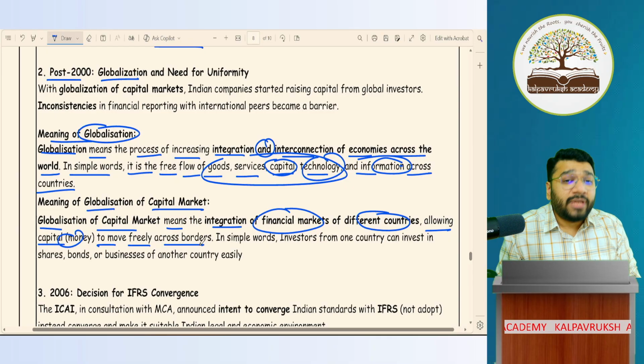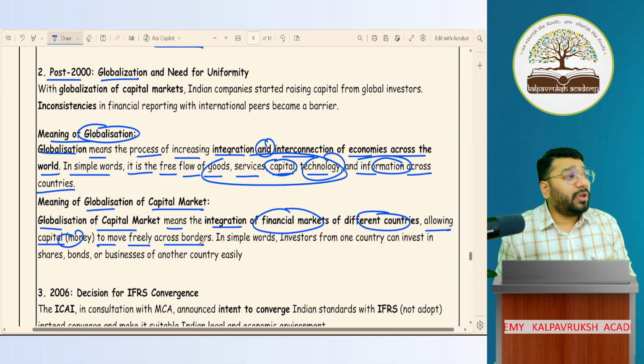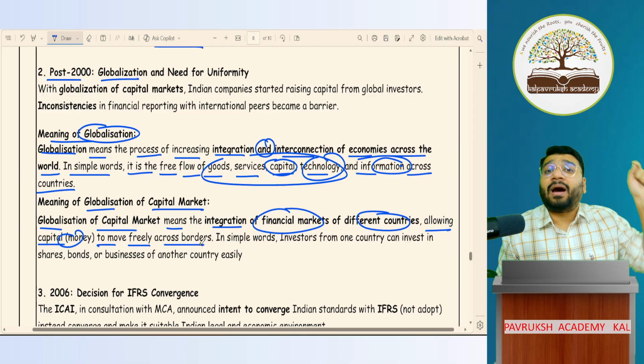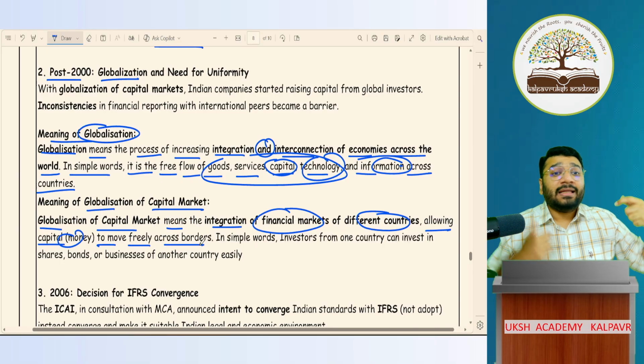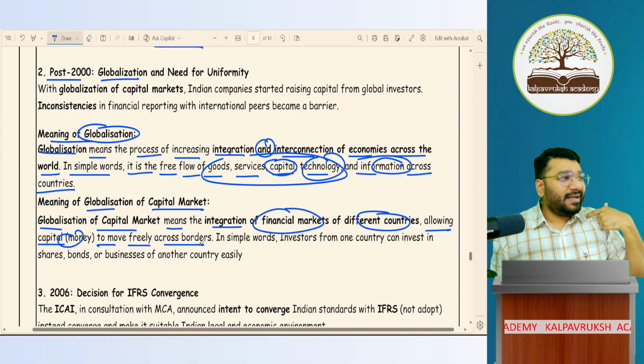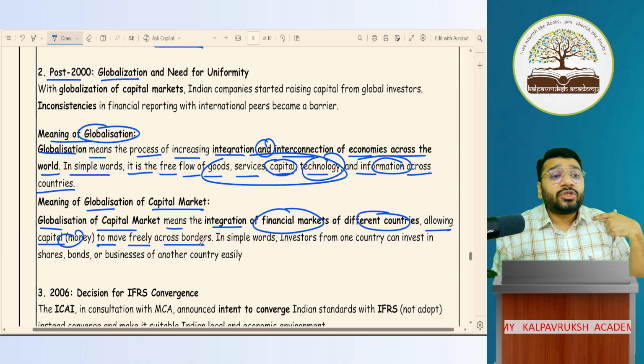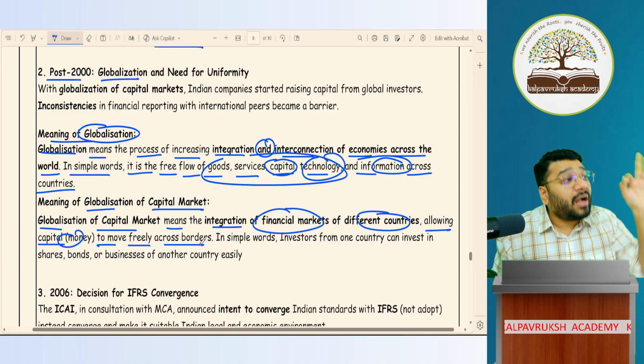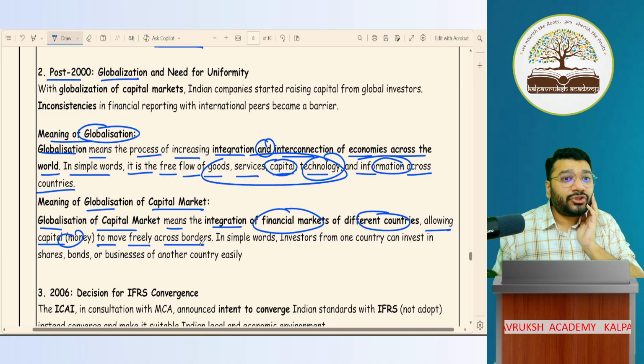No. So people realized in early 2000 that if they want globalization and globalization of capital market to happen, it is very important that the language I speak, you understand, or the language you speak, I understand. Got it, not got it? So it is very important for us to have a common accounting language.